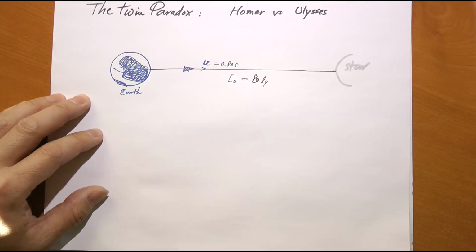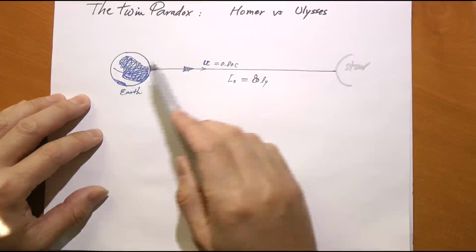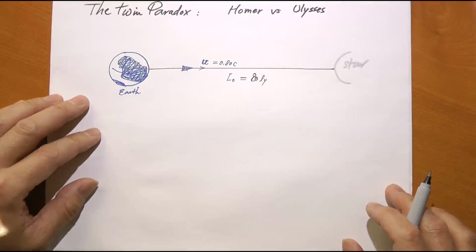So the question is, as Ulysses lands back on Earth, you look at them side by side. Can you tell which one is older and which one is younger? That is the famous twin paradox. Okay, now how do we resolve this paradox?